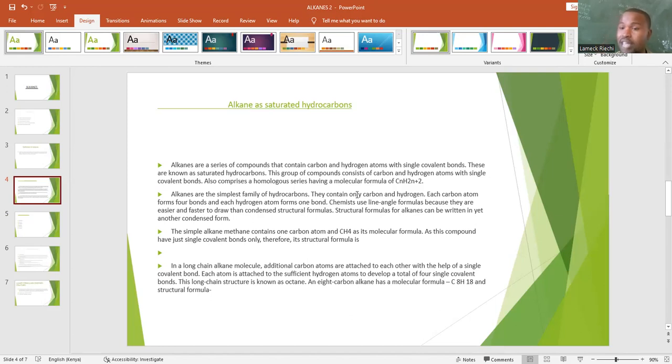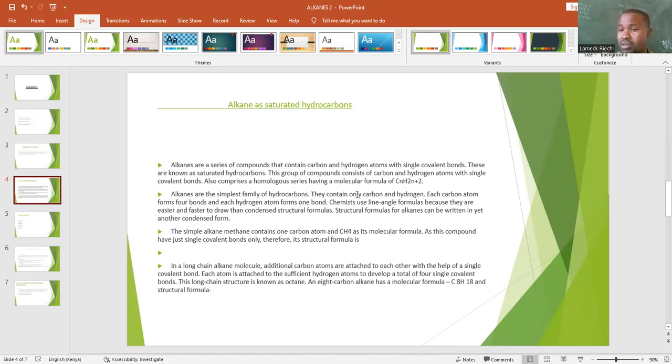Remember, hydrogen needs 1 electron to gain stability. At the same time, carbon needs 4 electrons to gain stability. So it must be surrounded by 4 hydrogen atoms for it to gain what we call stability.